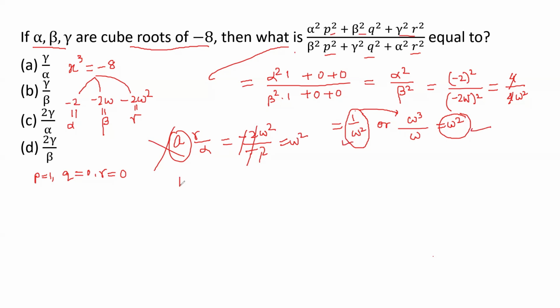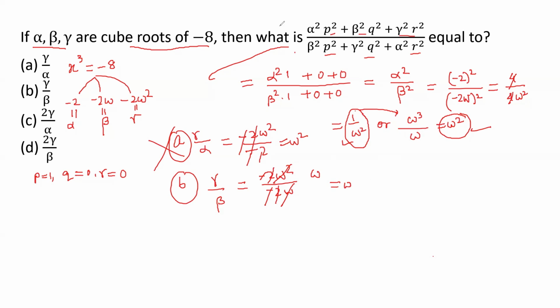Okay, let's check the second option, gamma by beta. Gamma we have taken as minus 2 omega square, and beta we have taken as minus 2 omega. Cancel out the minus 2, and the value here is omega.